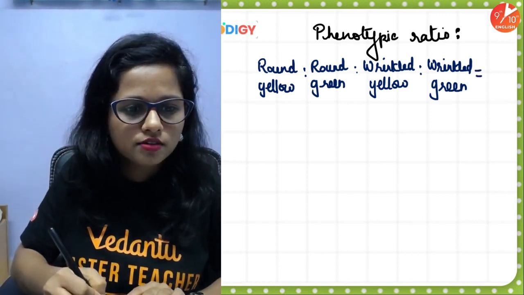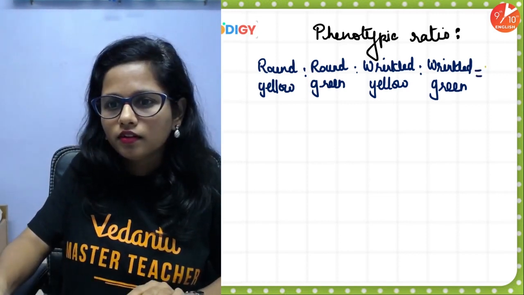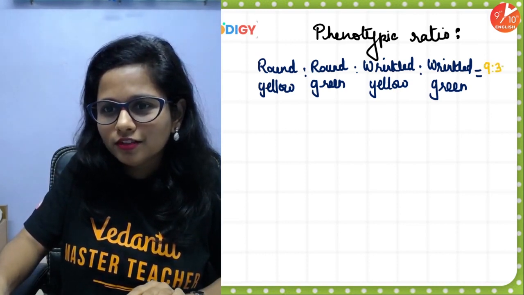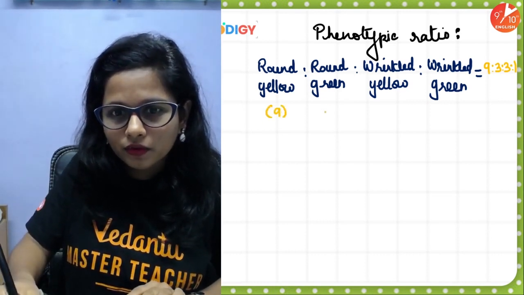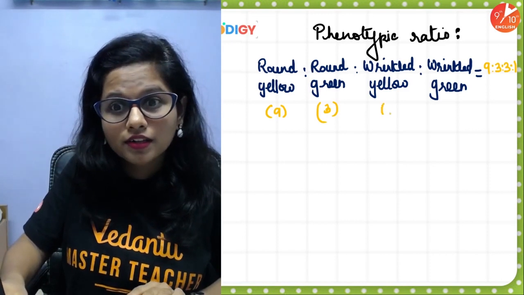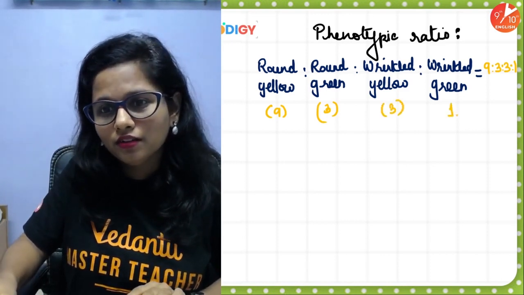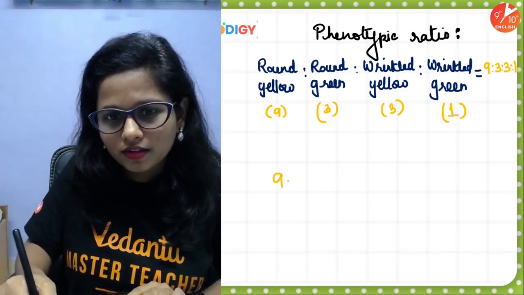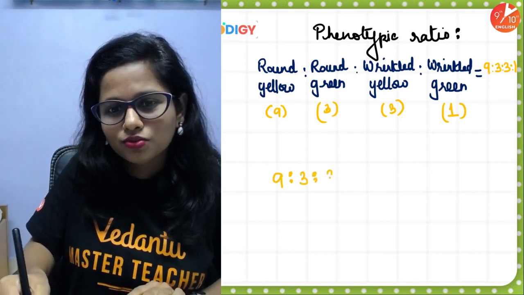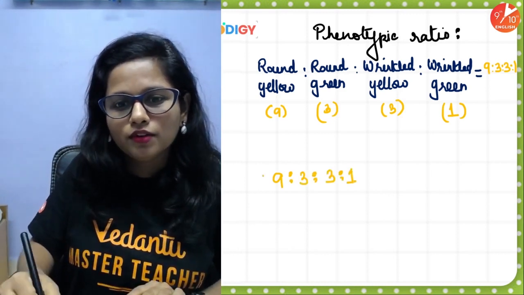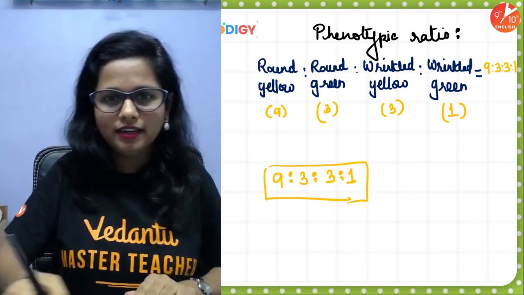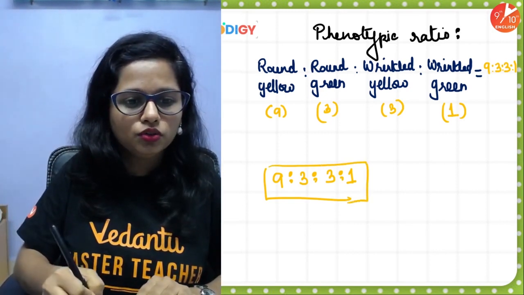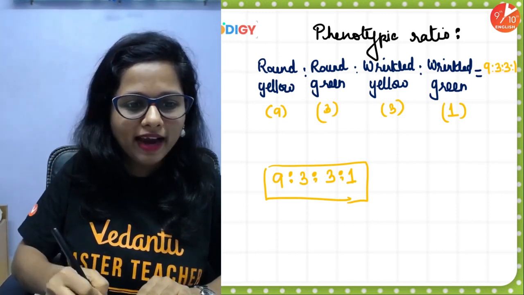The ratio was 9:3:3:1, right? So round yellow were 9, round green were 3, wrinkled yellow 3, and wrinkled green 1. So ratio is 9:3:3:1. You have to write this down in a proper single line, and don't forget to pack your answer